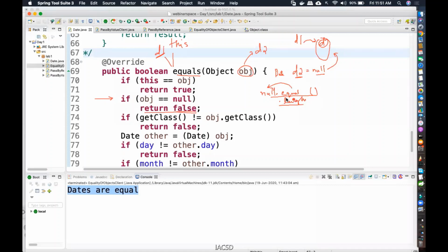Can you understand? Because you reached this line, you are checking only the second one. Why? Because there is no chance that D1 can become null. Otherwise, I wouldn't have entered this method in the first place. I would have directly got a null pointer exception then and there. So I am sure that D1 is anyway not null. I'm not sure whether D2 is null, so I'm going to just check for D2. If D2 is null, I'm going to return false. Fine. This is one. Now let's see the next line.